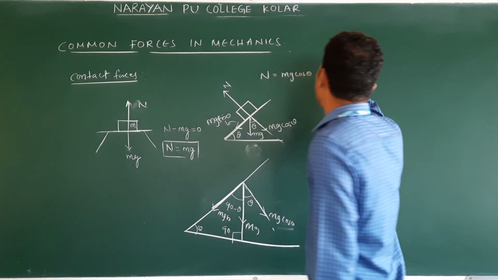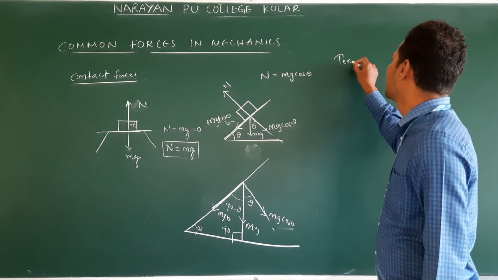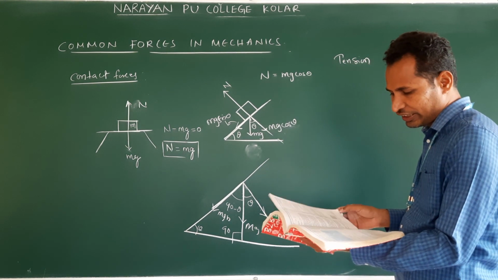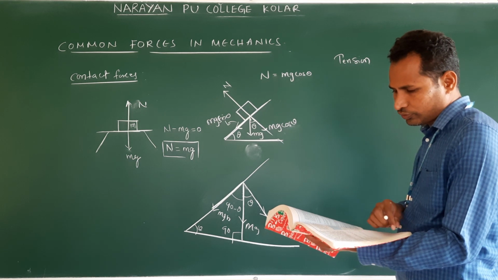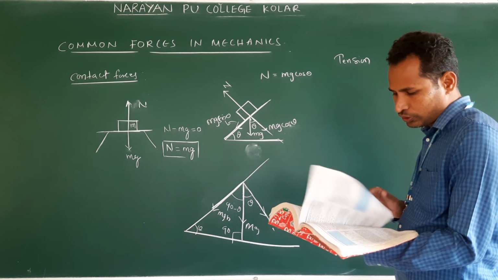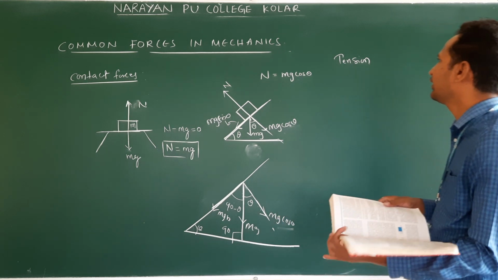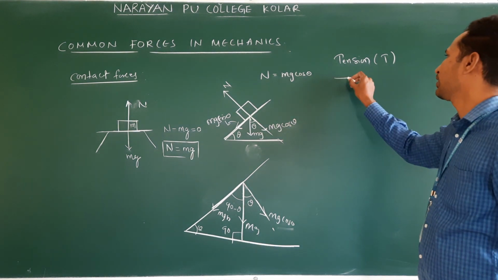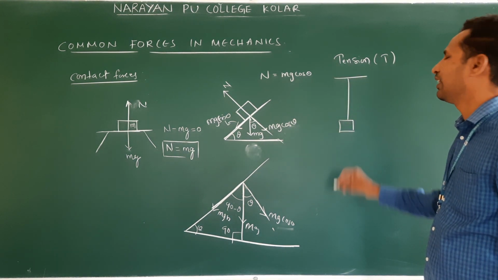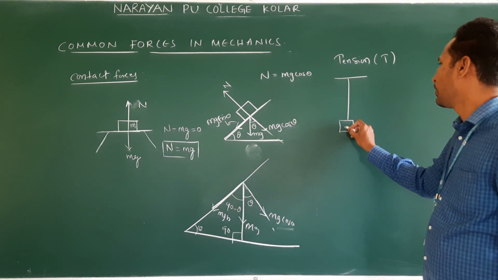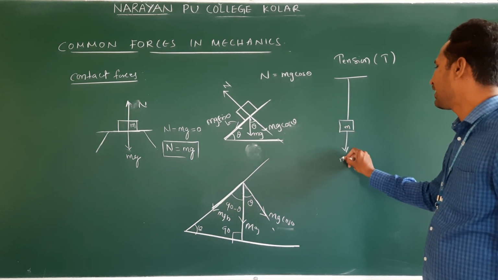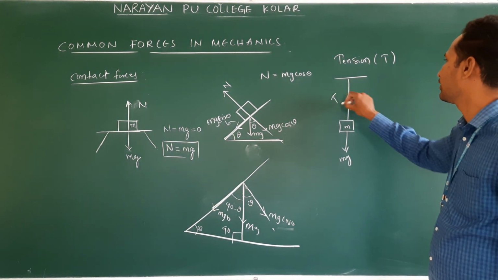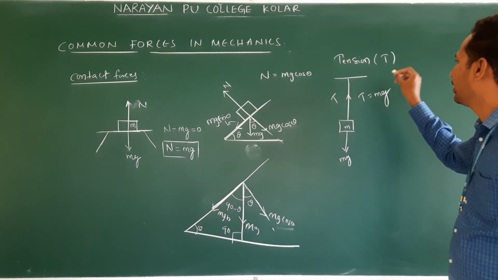Next common force is tension. Tension in the string. We have already seen it in the problem. Am I correct or not? This force develops in strings. Suppose an object is suspended using a thread or wire or a string. This is mass m. Then what will happen? mg acts downwards. Tension will develop. This is T. T is equal to mg.